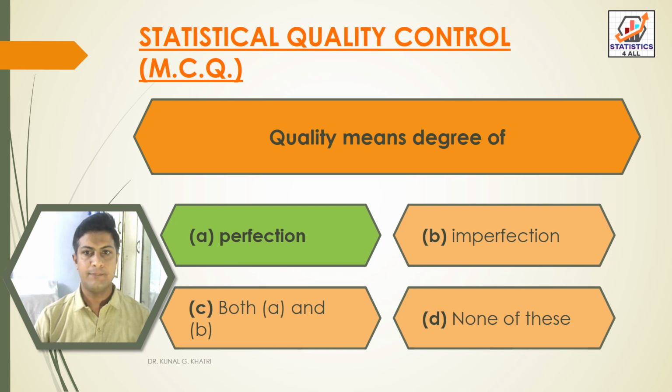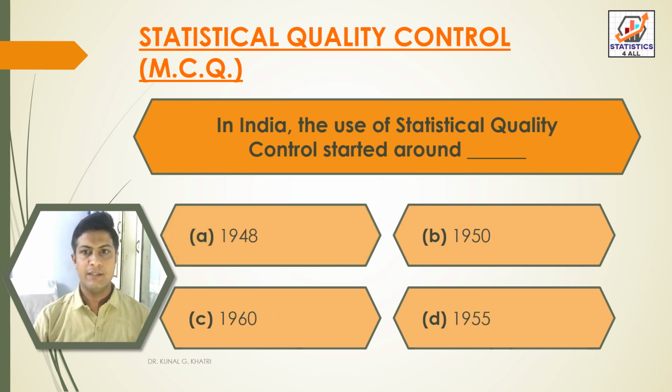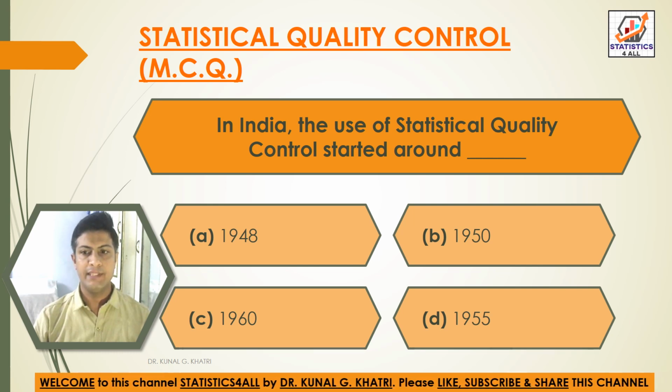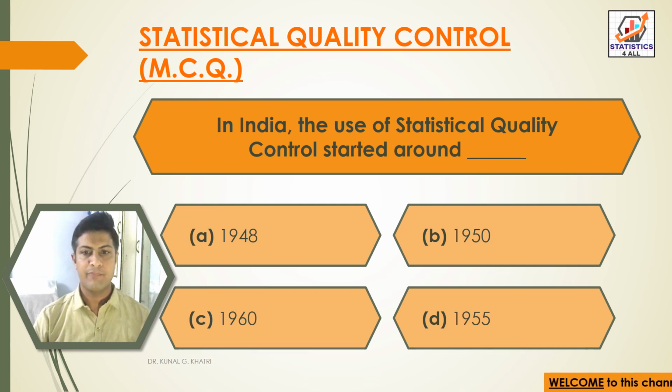Next question, in India, the use of statistical quality control started around option A 1948, option B 1950, option C 1960 and option D 1955. So here we have answer option B, that is 1950. In India, the use of statistical quality control started around in 1950.